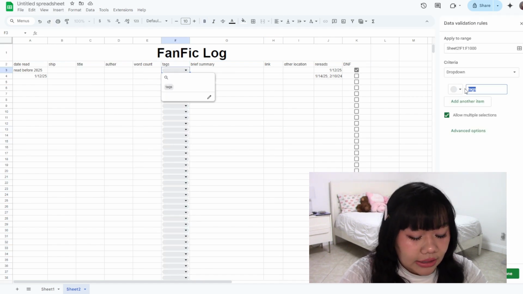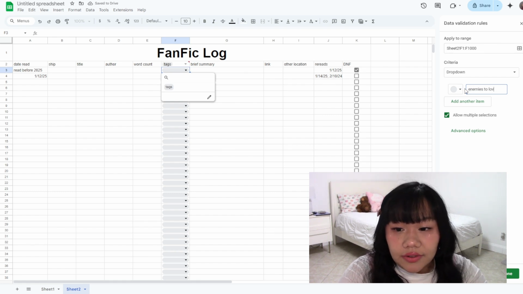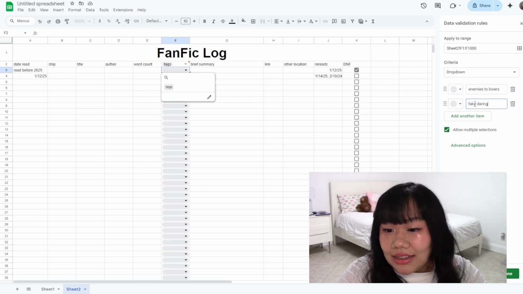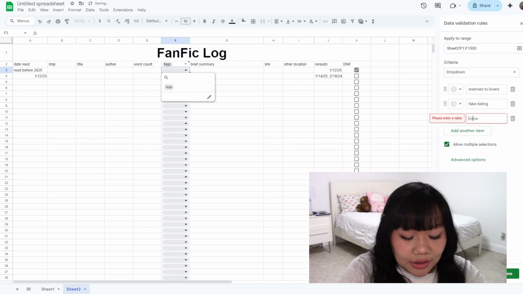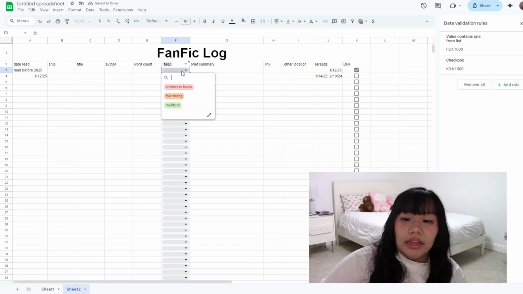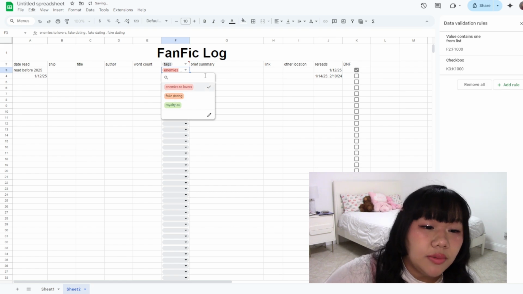Again, these are examples. Let's say this is enemies to lovers. What if it's also fake dating? And it's also a royal. I can add multiple tags, it seems.